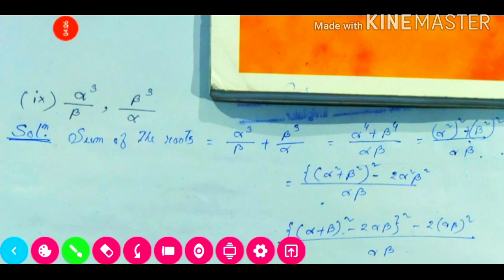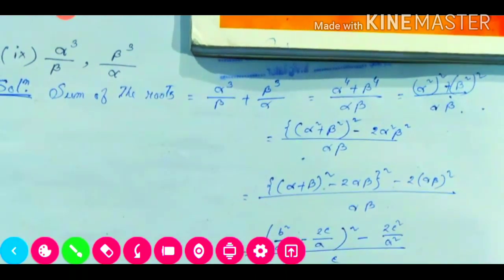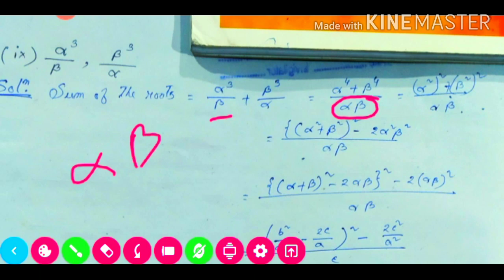Now question number 7.9. The sum of the roots, whatever roots are given, we need to find this sum. So here the sum will be alpha cube divided by beta plus beta cube divided by alpha. Now we need to take the LCM. LCM will be alpha beta. Dividing by beta, only alpha remains, so alpha into alpha cube will be alpha to the power 4. Similarly, alpha beta divided by alpha leaves only beta, so beta into beta cube will be beta to the power 4.